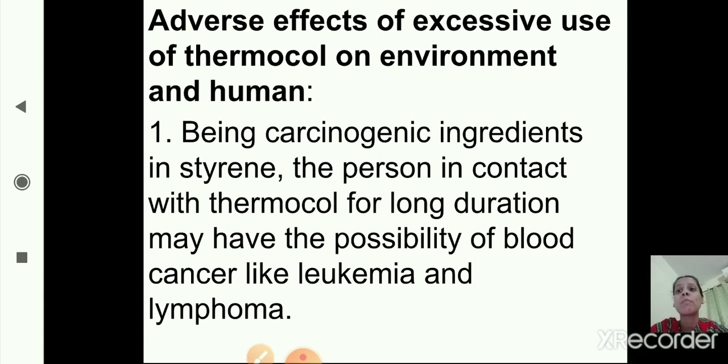So if a person is in contact with thermocol for a long period of time, he may have the possibility of getting blood cancer like leukemia and lymphoma. So it is very bad for health.